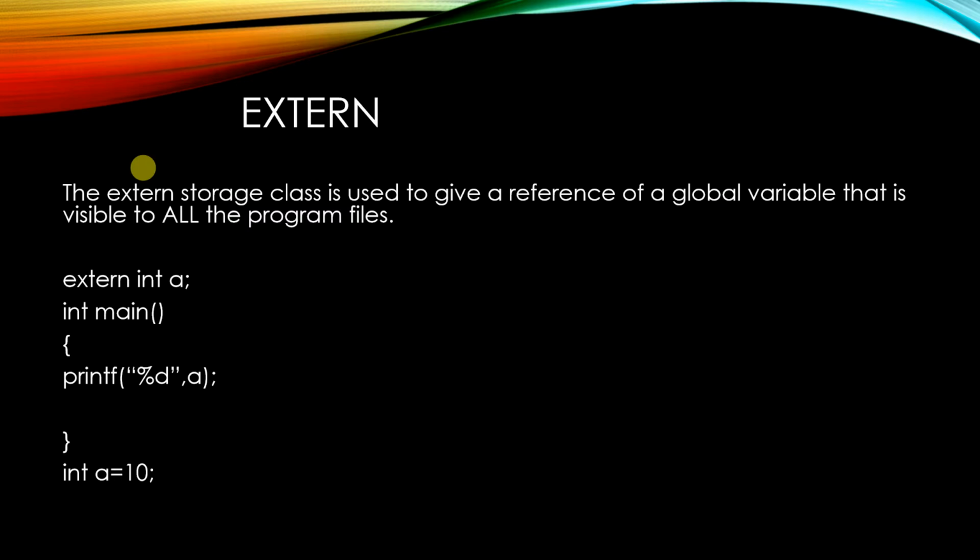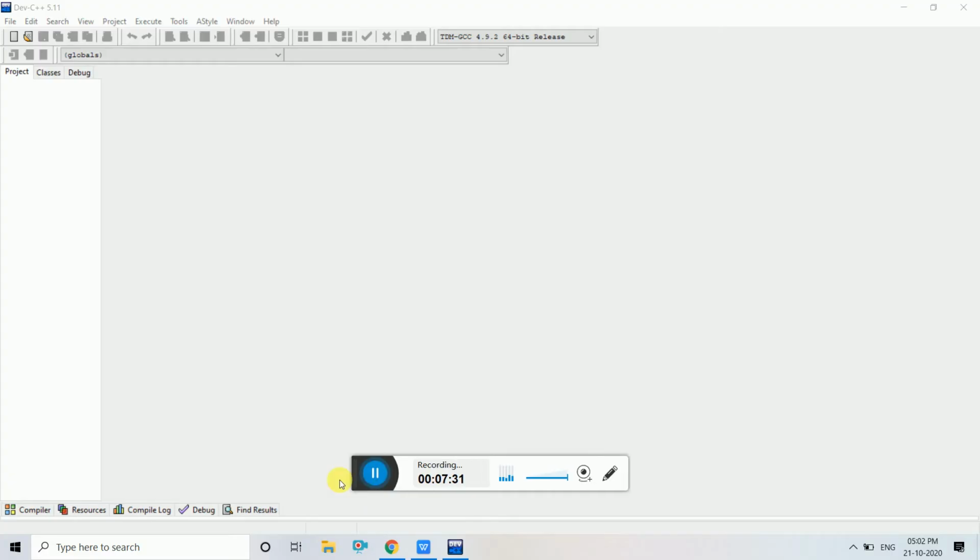So in the first one, when I call write_extern, you will not understand when I say like this, right? So I will just show you how to write the program. So here we will see how to make use of this extern modifier, extern storage class.